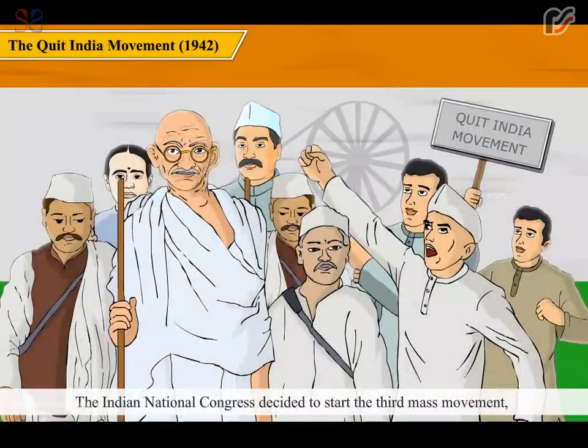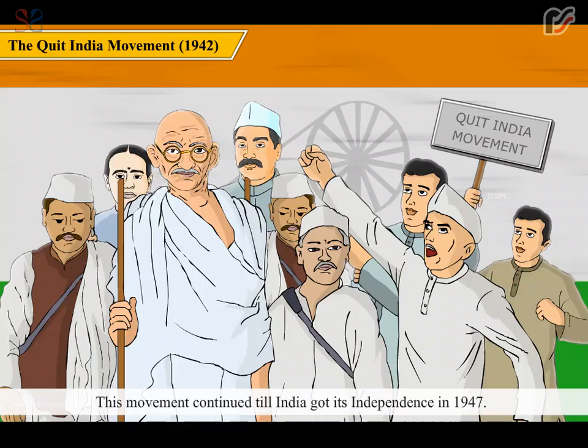The Indian National Congress decided to start the third mass movement, that is, the Quit India movement, on August 8, 1942. Gandhiji gave the slogan of Do or Die. This movement continued till India got its independence in 1947.